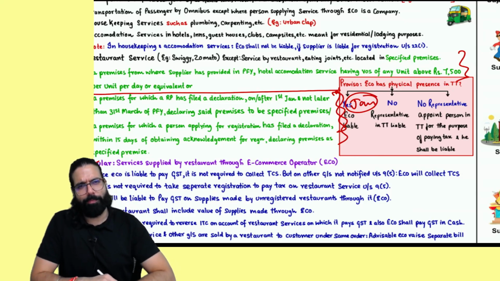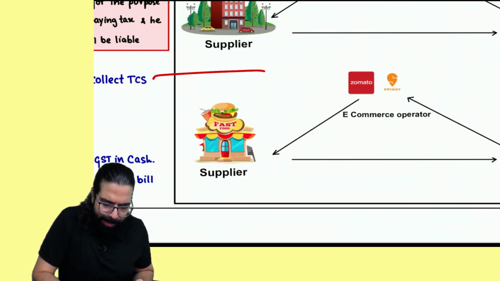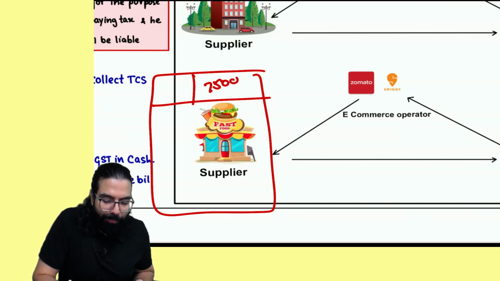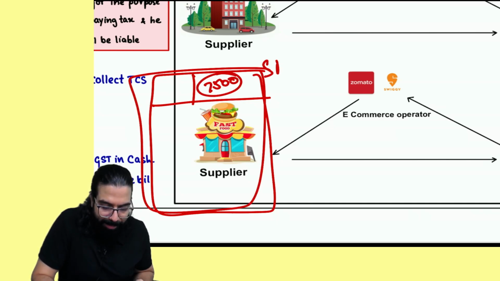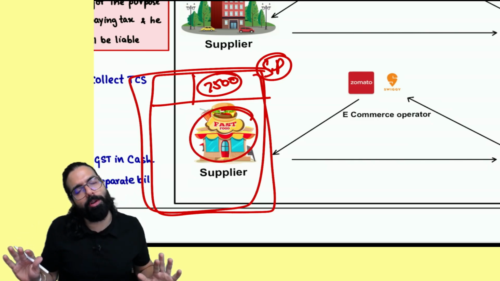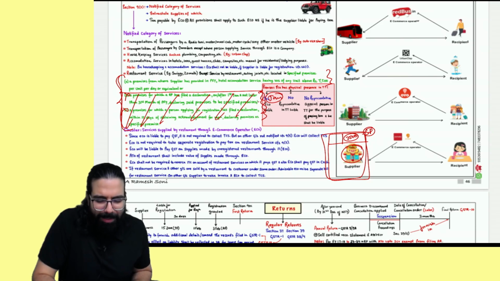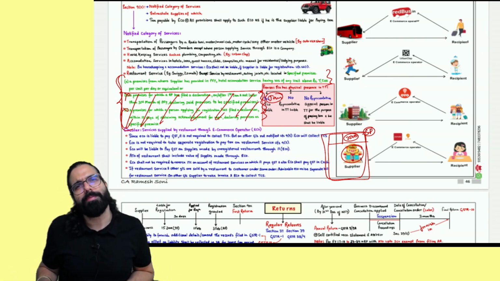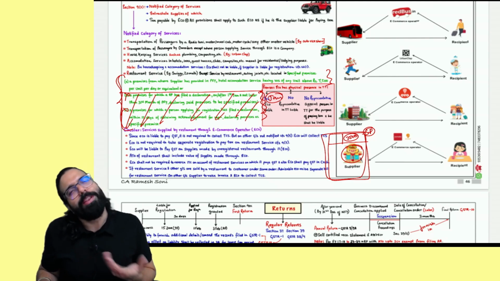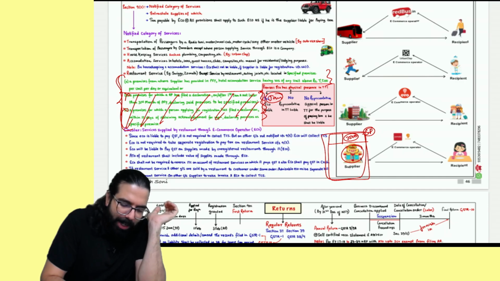But if I am a restaurant inside a specified premise, means if my premises' room rent is more than 7,500, then this premises becomes specified premises and the restaurant will be liable to collect the GST and pay. What I had already told you earlier, that is only applicable. These 2 points are not applicable for the September exam, but nothing very important from these 2 points anyways. What they are telling is, if a premise declares itself as a specified premise, then also it will become a specified premise and it will collect GST and pay. But this is not applicable for the September exam.